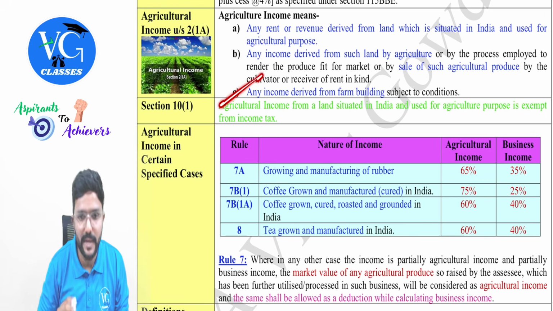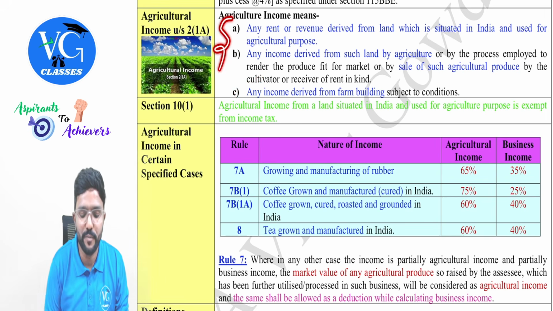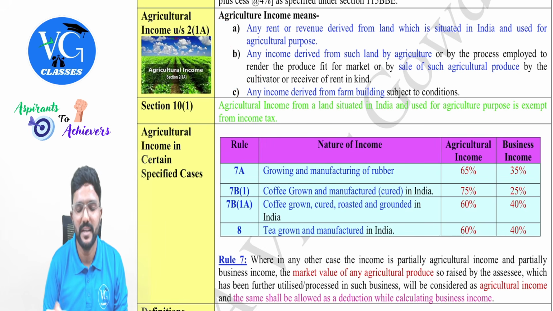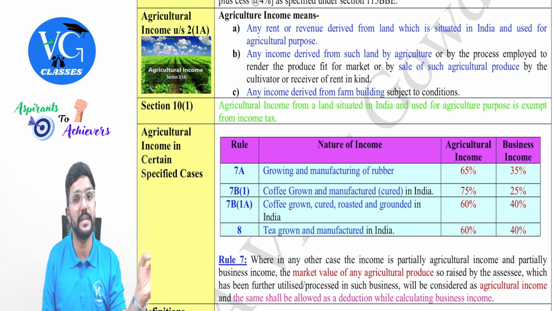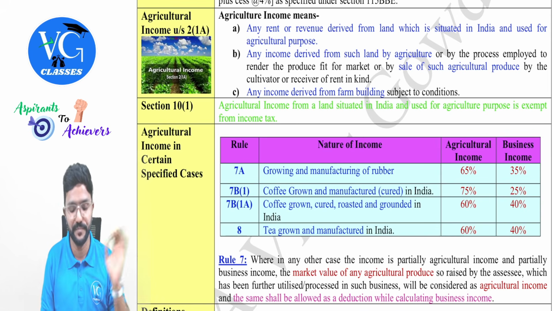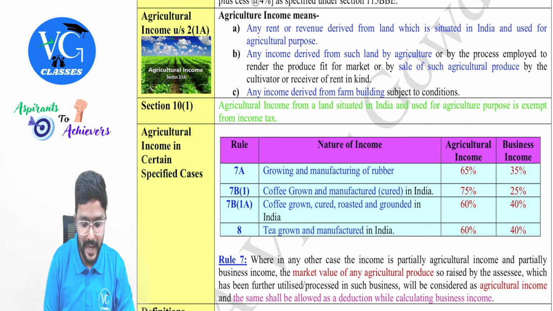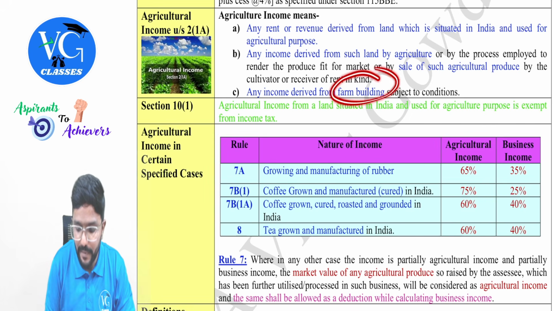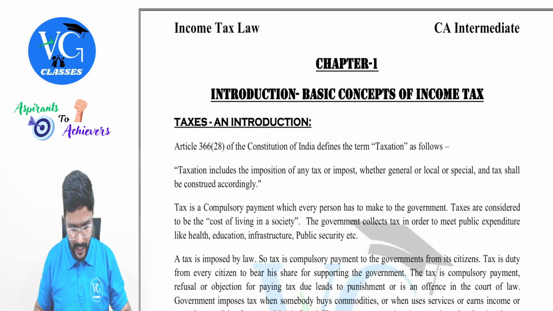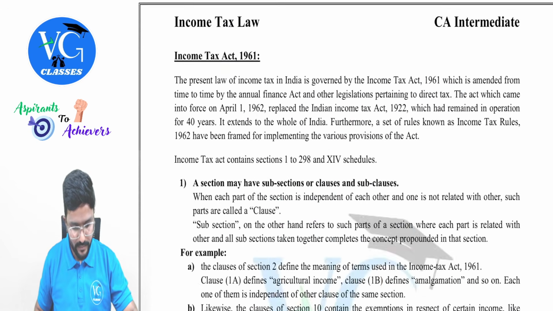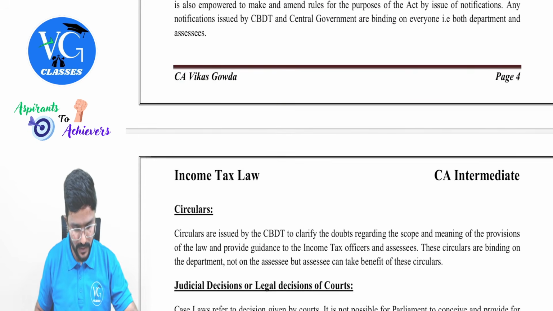So I have given you the C point. Please be careful. The first 2 points, especially the first point, are with respect to land. The second point is with respect to a few activities which can be treated as agricultural activities, provided the nature is not changed. The last one is with respect to building, guys: any income derived from a farm building subject to conditions. So what are those conditions? I will just take the help of my provision book here. I've given it in my provision book. Just a minute.